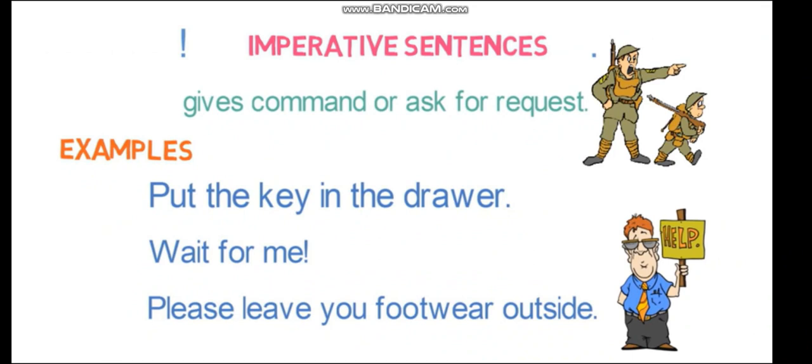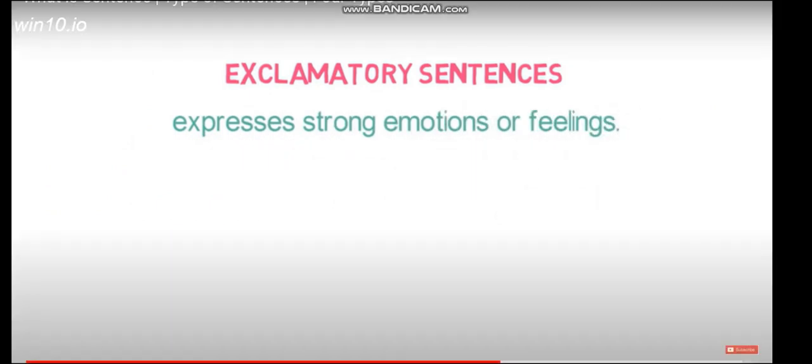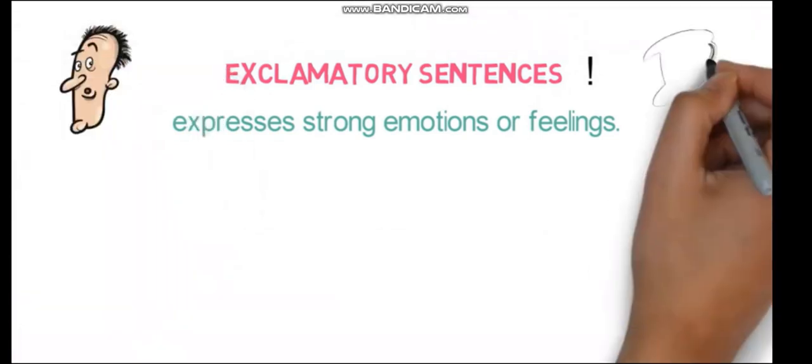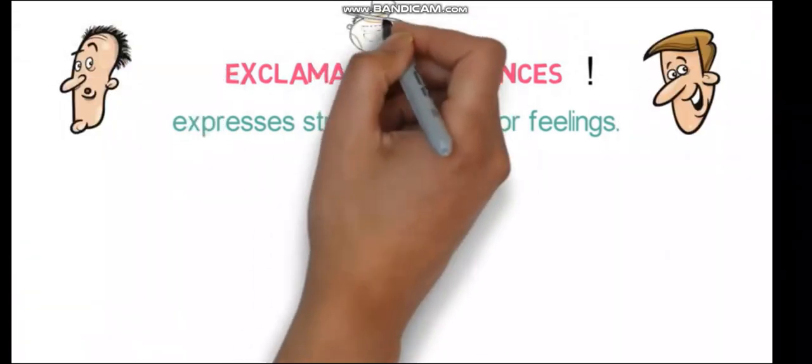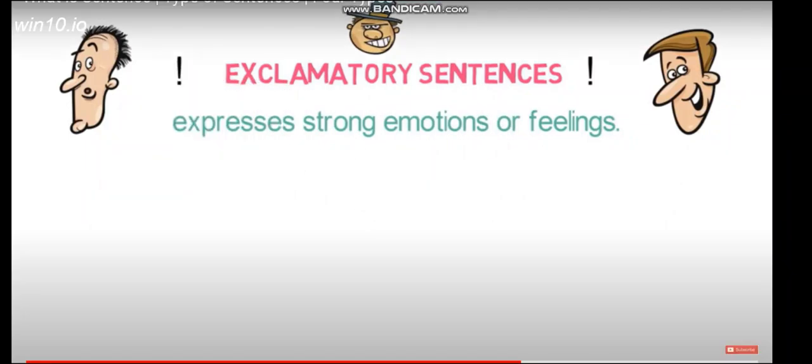Let's look into the next and final type of sentence, exclamatory sentences. Exclamatory sentences are used to express very strong emotions or feelings. They end with an exclamation mark. When you are surprised, when you are happy, or when you are angry, we use exclamatory expressions.